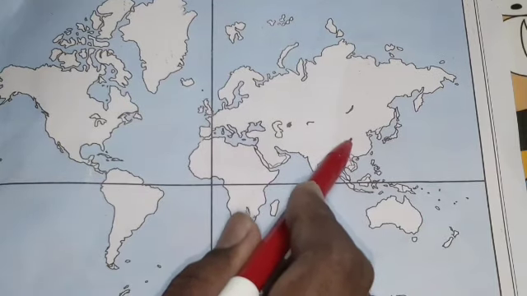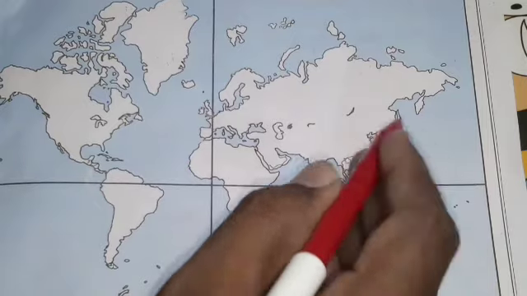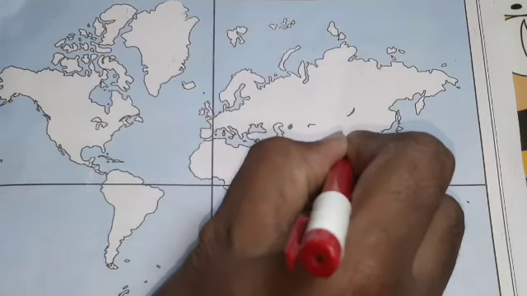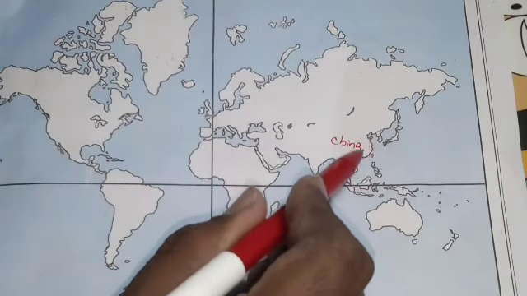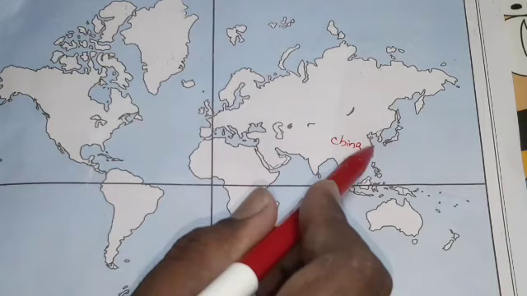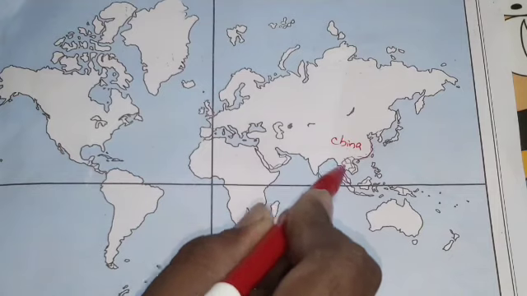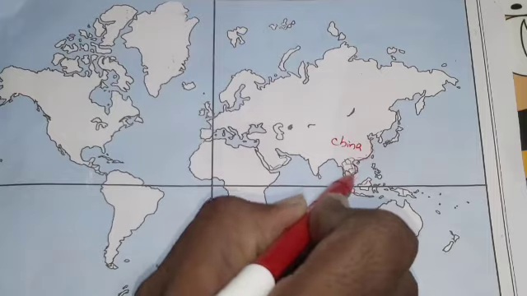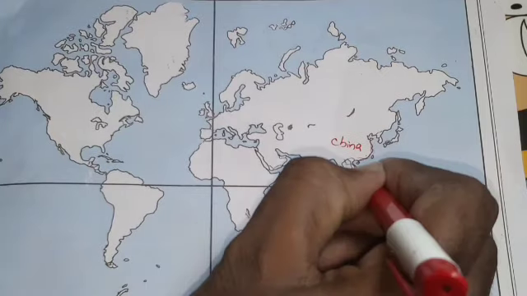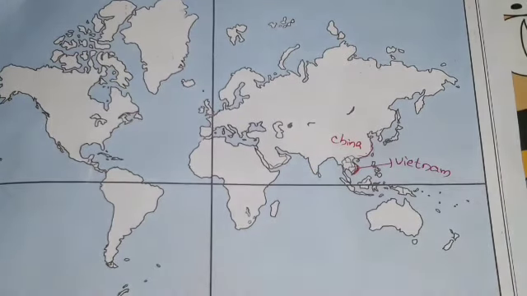So above India, this part. If you can't find it in the outline, you have to look at the stomach. This stomach is a part of China. So by seeing this, you have to understand that this is China. And next one is Vietnam. Vietnam, as I told you, if you come to the southern part of India, the east side, exactly the corner country which is there. So this corner country is Vietnam.